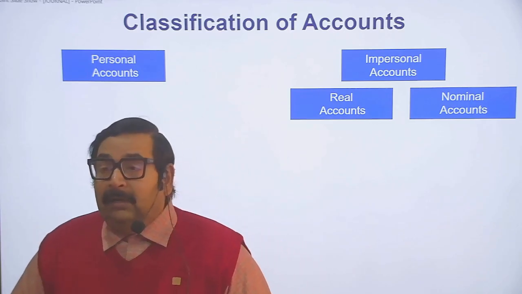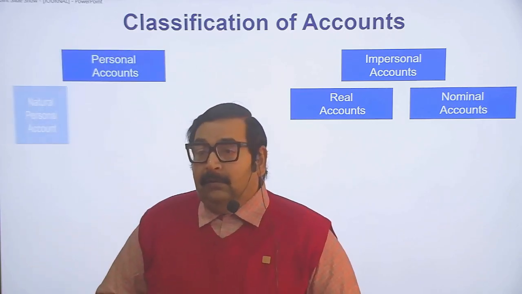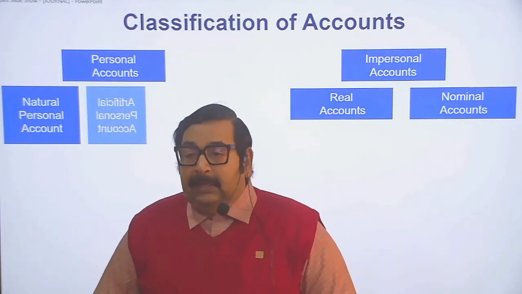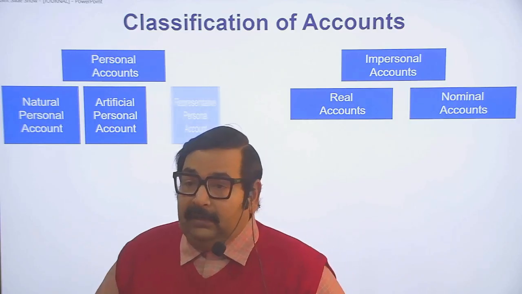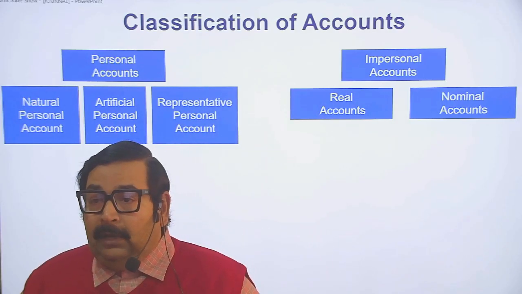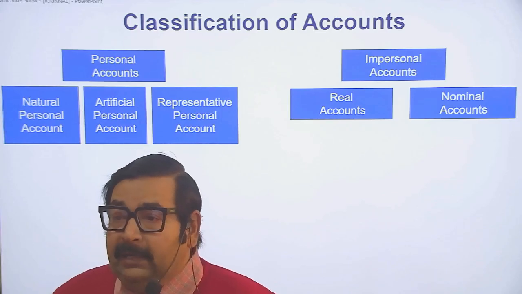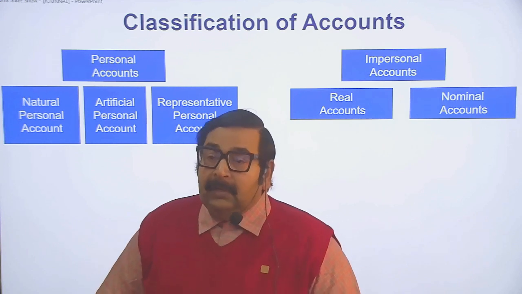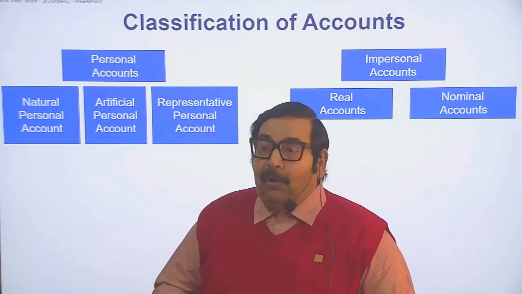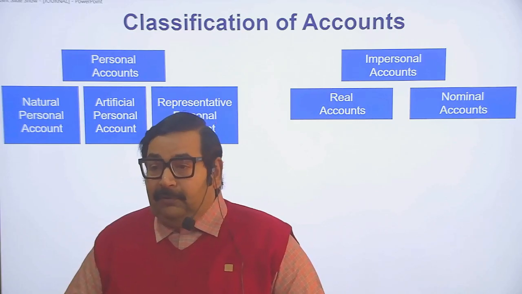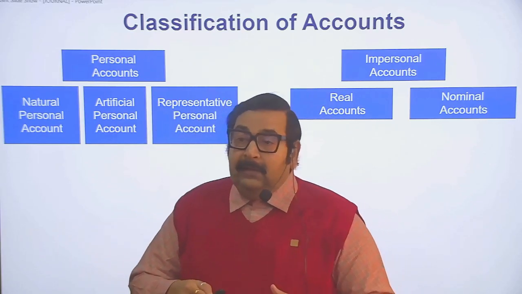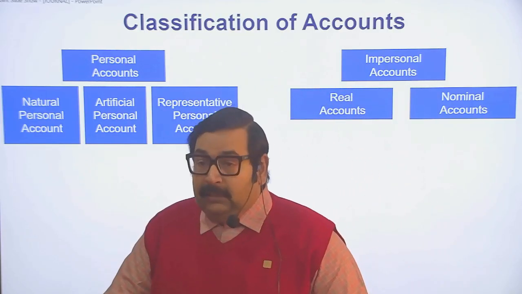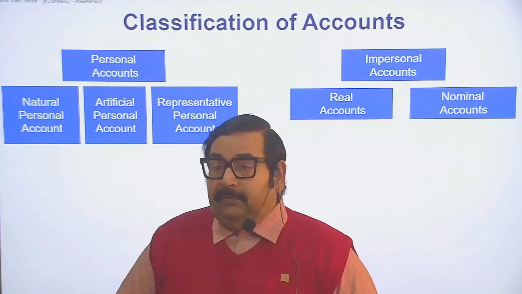Classification of accounts has three types: personal, real and nominal. In personal account, there are three further types of classification: natural personal account, artificial personal account and representative personal account. Natural personal means any person created by God, a person who is alive, for example Mr. X, Mr. Y, Ram, Mohan, Sohan, Geeta, Sunita, Vinita. These are examples of natural personal accounts.